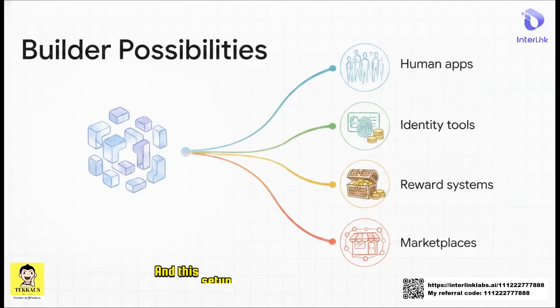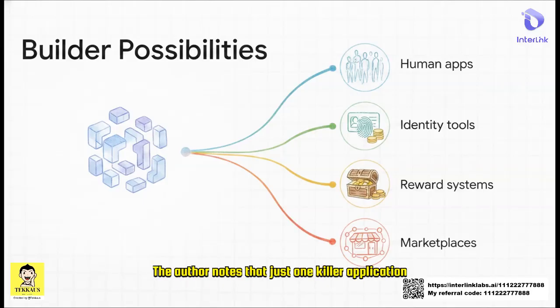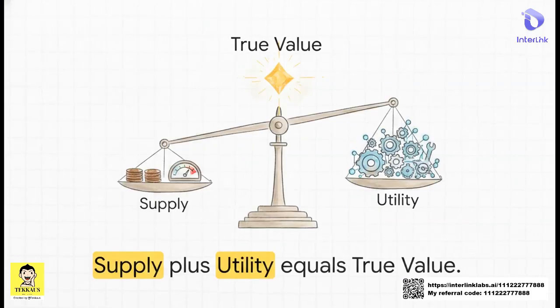And this setup unleashes absolutely incredible possibilities for builders. Think human-centered applications, community and reputation tools, identity services, reward systems, even digital access platforms and marketplace integrations. The author notes that just one killer application in this space could attract thousands of users and totally transform the landscape. Which brings us to this ultimate equation. Supply plus utility equals true value. A limited circulating supply of ITL is definitely worth watching, for sure. But the author stresses that it absolutely must be paired with genuine ecosystem demand to mean anything in the long run.